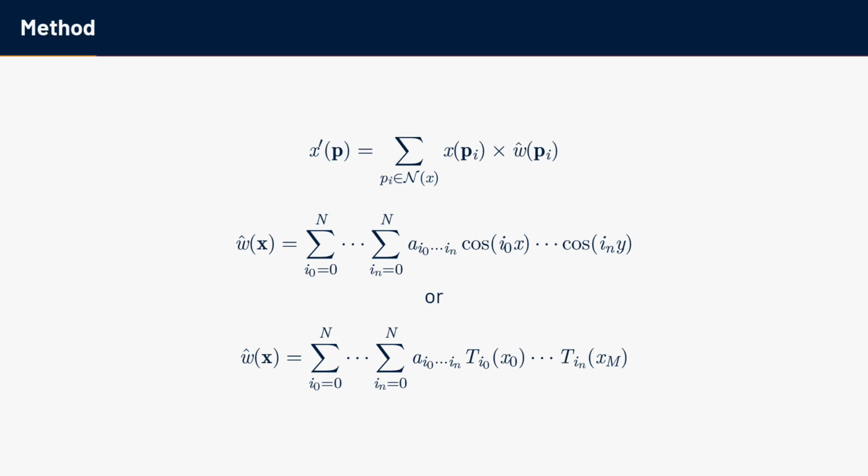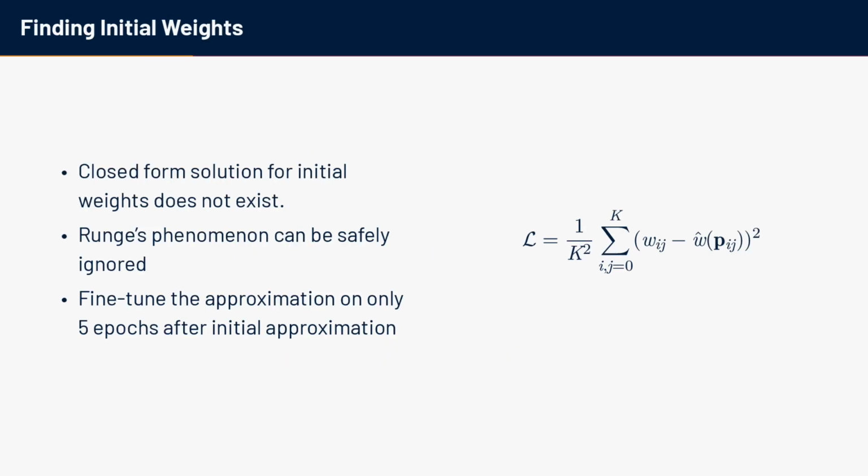By using fewer coefficients in the series than the number of weights in the tensor w, we are able to reduce the memory needed to store the filter. Further details of the motivation driving our choice of approximating functions is presented in the paper. Because we choose a smaller number of coefficients for the approximation than there are values in the tensor, we are not able to use a closed-form solution to find an initial approximation.